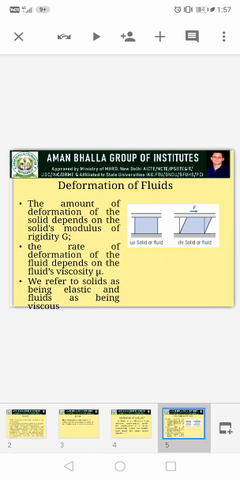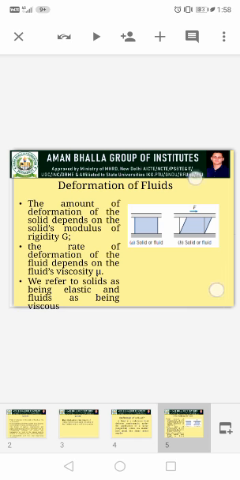First one is in solids, the amount of deformation of a solid depends upon the modulus of rigidity. And in liquids, the rate of deformation depends upon the viscosity. Viscosity is the main property of a fluid, which we will discuss later in our next PPT.